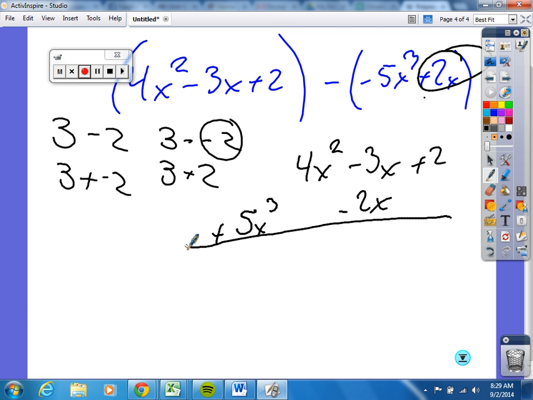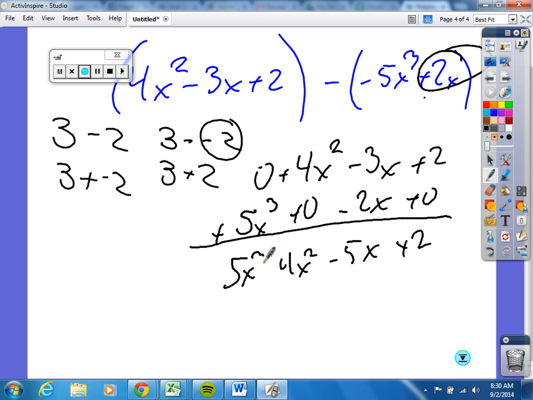Okay, so watch what I'm going to do now. It's just simple addition. Notice if there's nothing there, they're just understood to be zeros, correct? So what's 2 plus 0? Negative 3x plus a negative 2x is negative 5x. 4x squared plus 0 is 4x squared. 0 plus 5x cubed is 5x cubed.